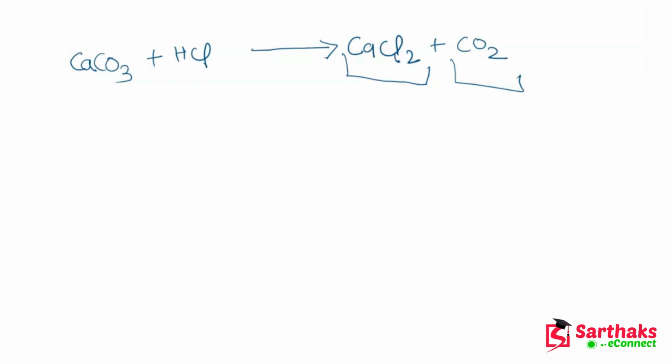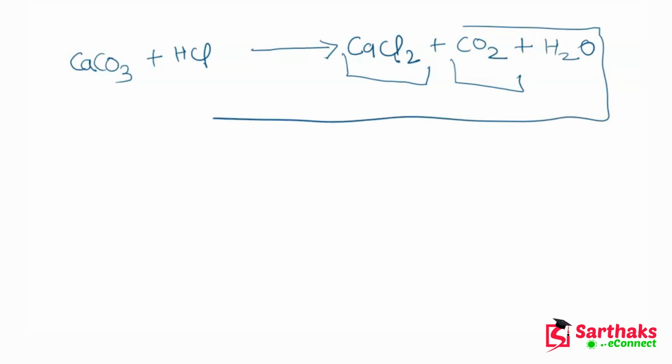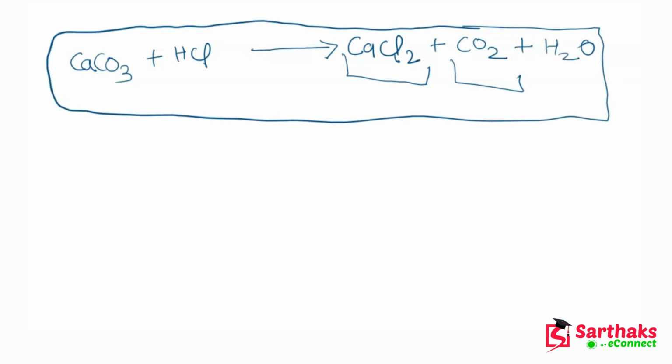Now in this reaction, water is also formed. So this is the complete reaction, and you can see that whenever acid reacts with metal carbonate, it forms salt, carbon dioxide and water.